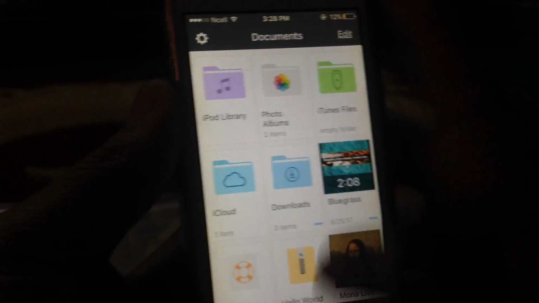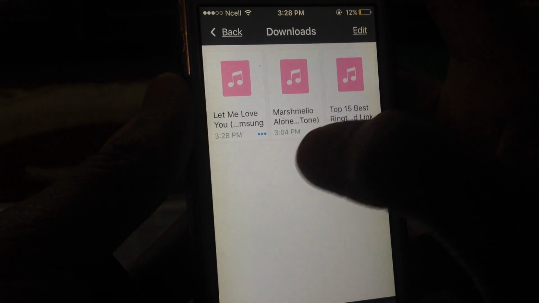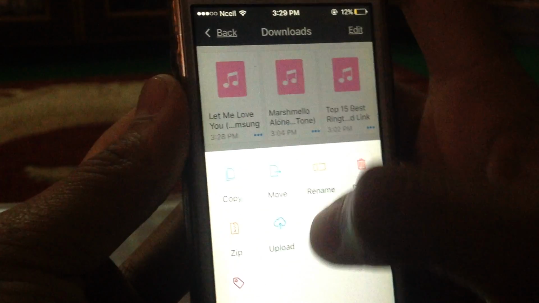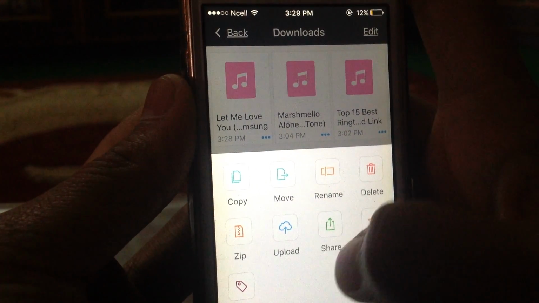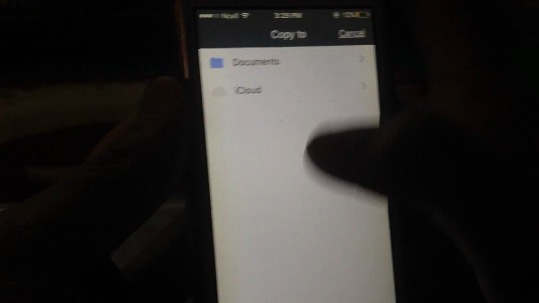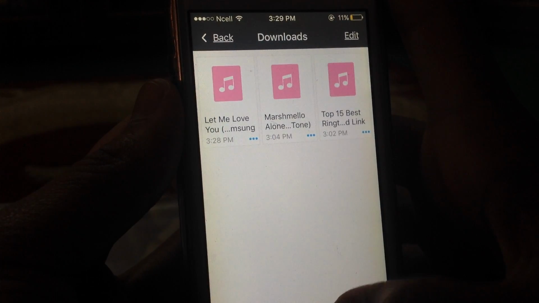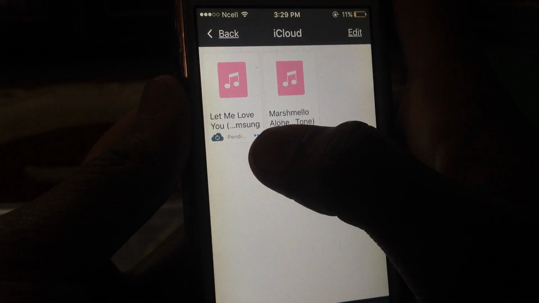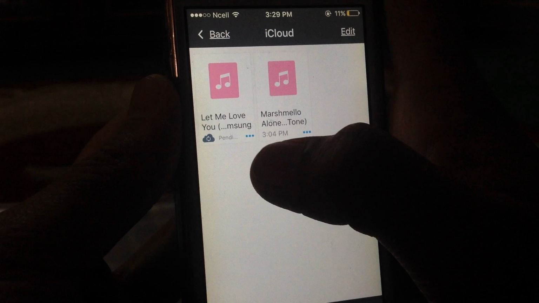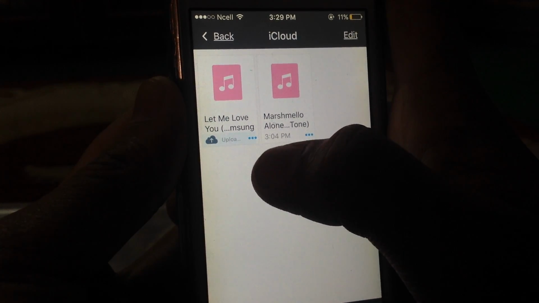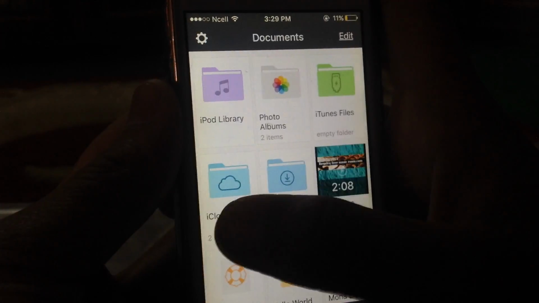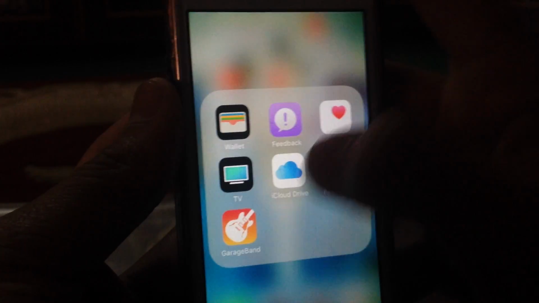Now what you have to do is click this download, click this one, and no, not this one, this three button option, and you have to copy to the iCloud, copy to the cloud. And in this way it will come, which is pending. It will be done in a second. Wait for it. Yes, completed.